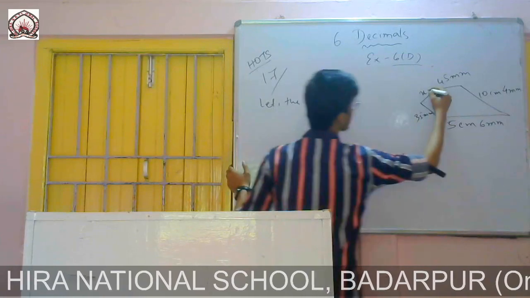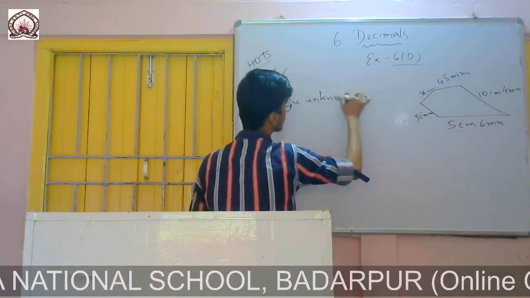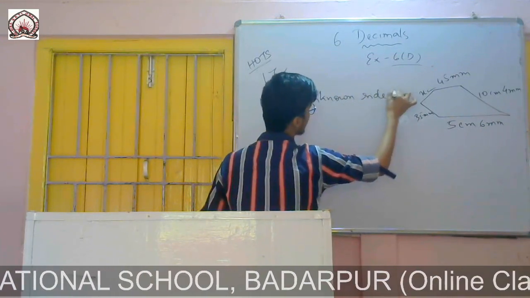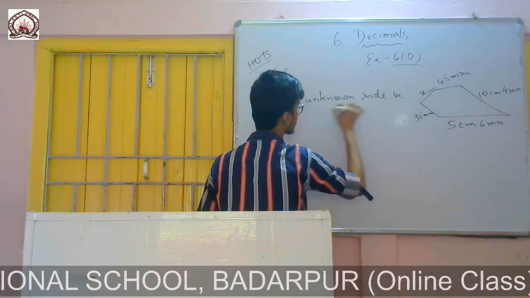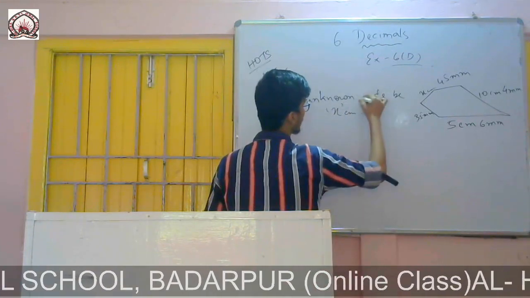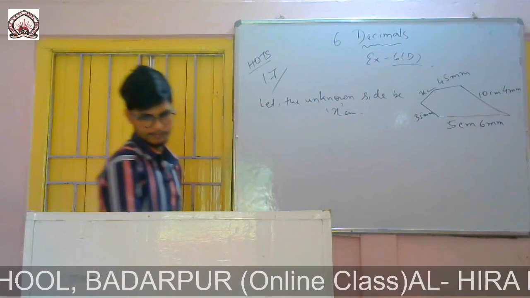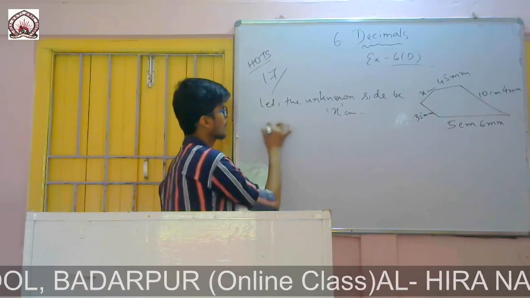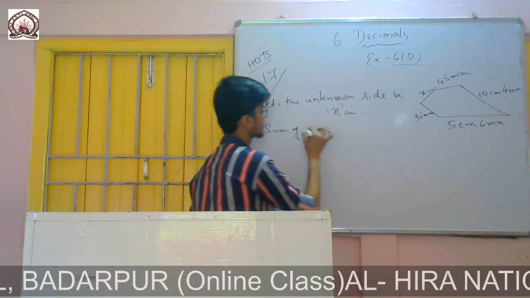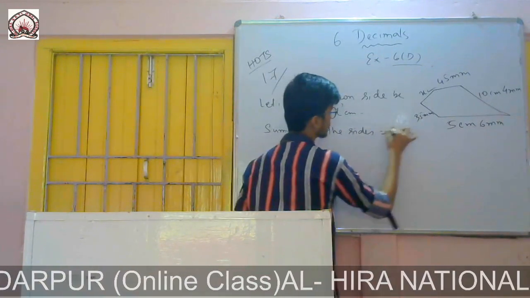Let the unknown side be x centimeter. We know the sum of all the sides equals the perimeter.